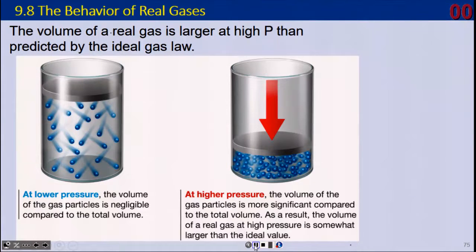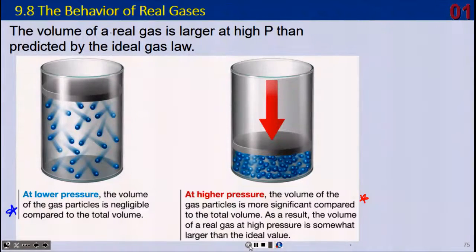In other words, at low pressure, the volume of the gas particles is negligible on the left here compared to the total volume. When we increase the pressure on the right here, the volume of the gas particles is much more significant compared to the total volume. So at high pressure, the volume of the real gas is larger than the ideal. In other words, what happens here?